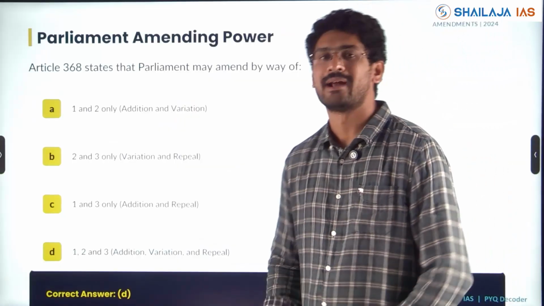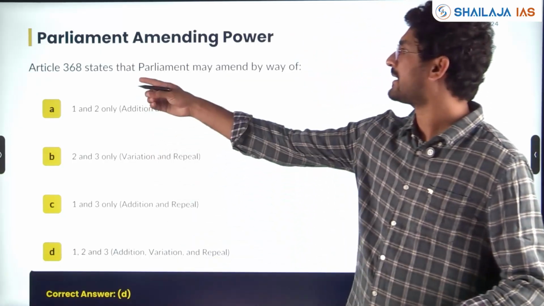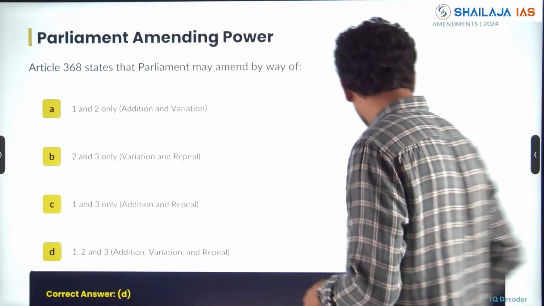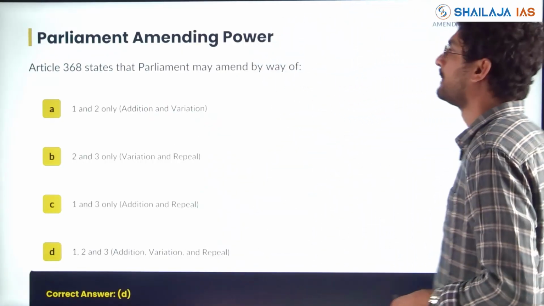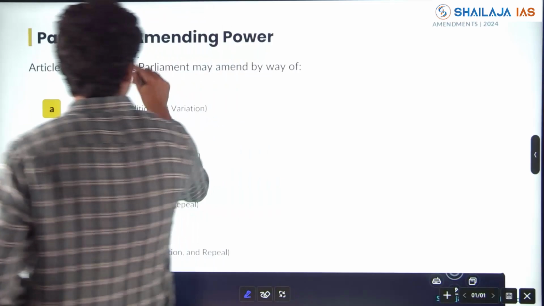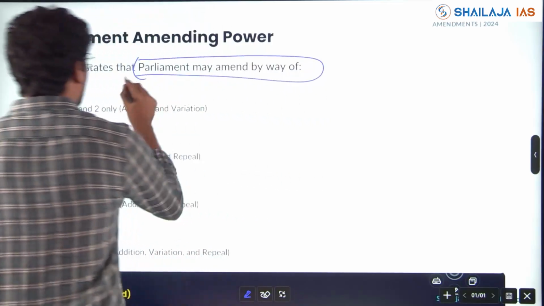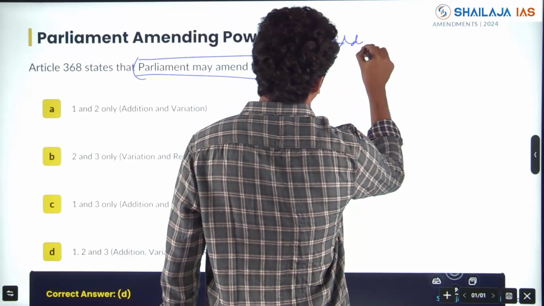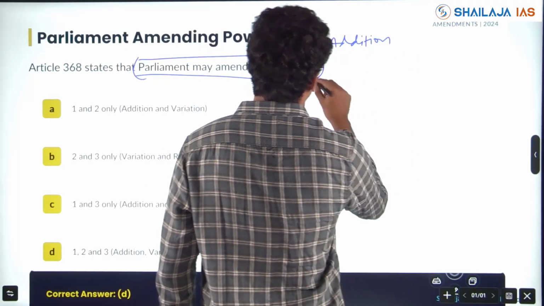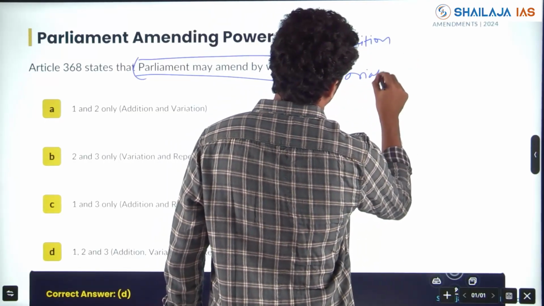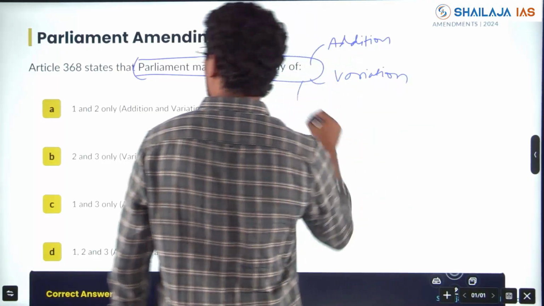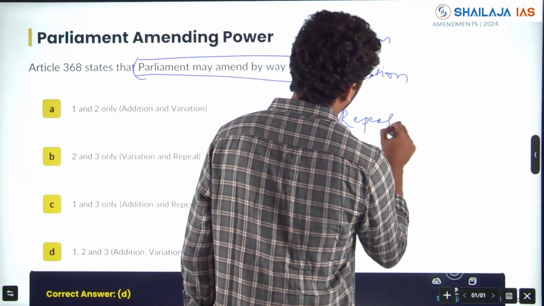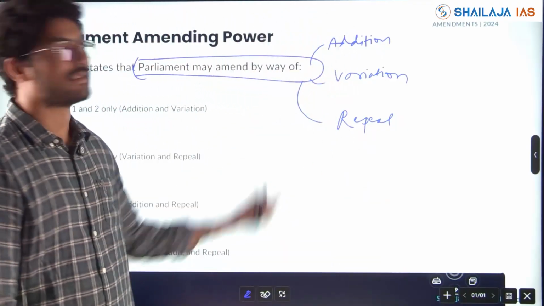Next, Parliament's amending power. Article 368 states that, now he has asked the definition of Article 368. Article 368 states that Parliament may amend by way of how? Only addition, only variation, or addition and variation, only variation and repeal, or all these 3.